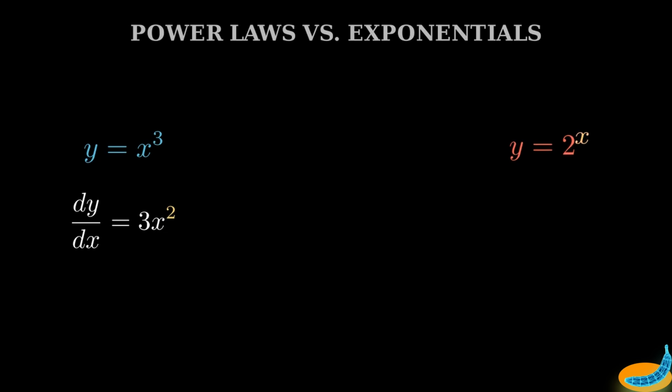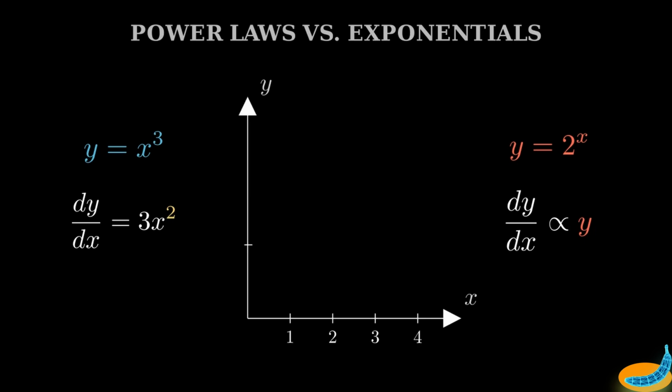In the exponential function on the right, the variable x is the exponent. Again, by differentiation, the system's rate of growth is proportional to the function's own current state. dy by dx is proportional to y. This is unconstrained self-replication. Let's put them in a race.